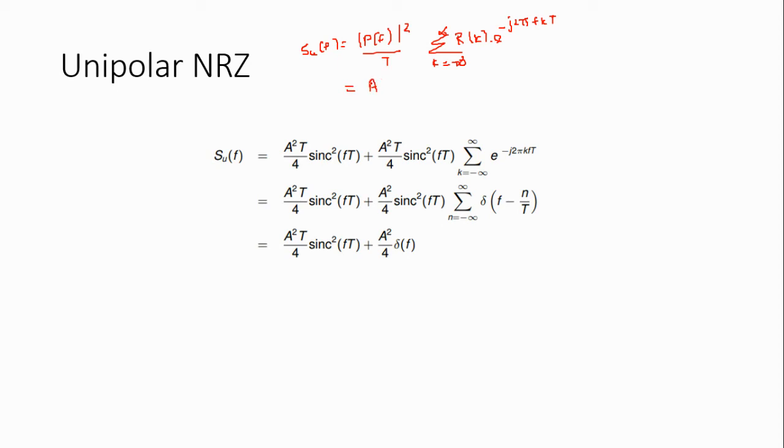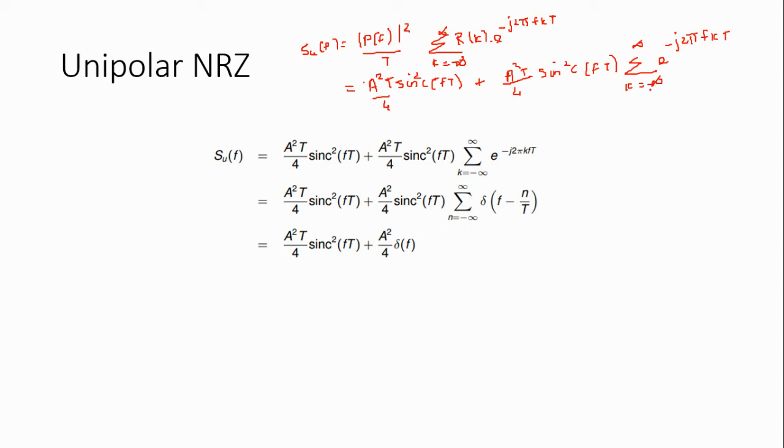If we substitute these values, we will get A square T sinc square of FT divided by 4 plus another function, A square T divided by 4 sinc square FT, into summation k equal to minus infinity to plus infinity e power minus j 2 pi FkT.